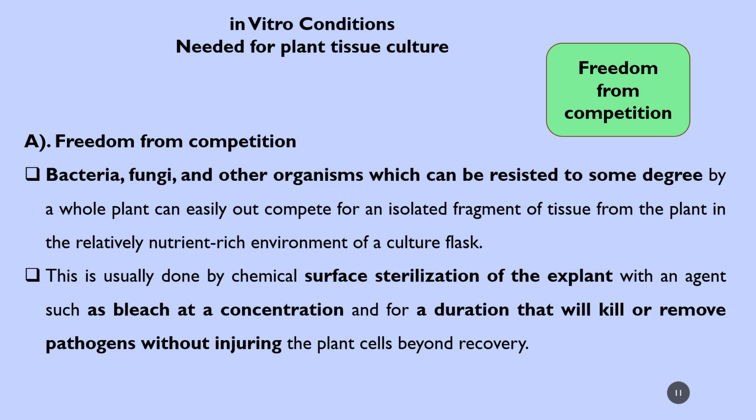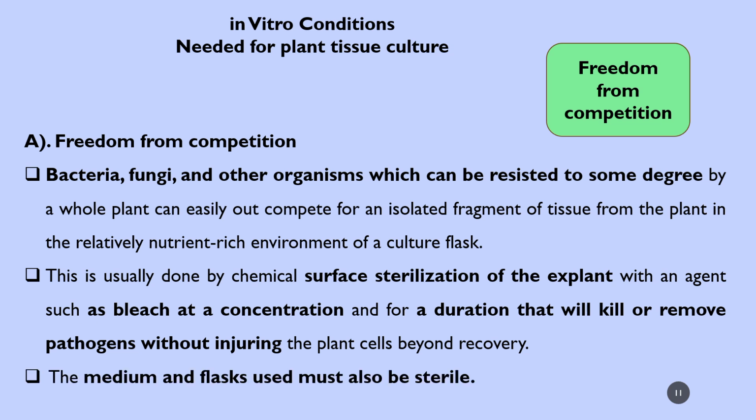So we should use a very low concentration which only destroys the pathogenic organisms which will disturb our development, and which should not disturb the plant cell. The medium which you use, and the flask, should be very much protected, and they must be sterile.